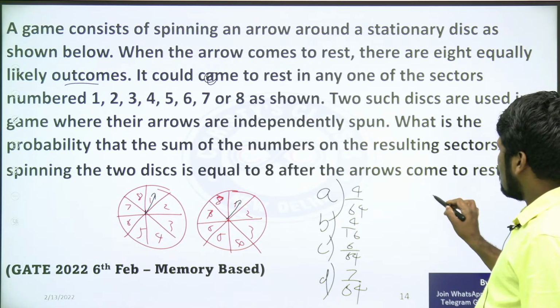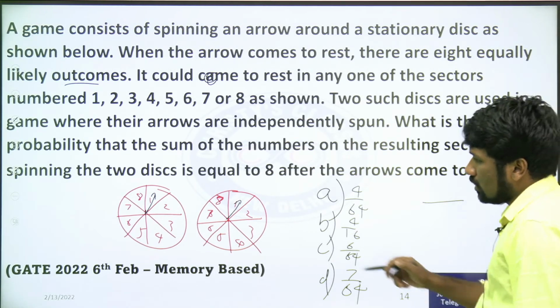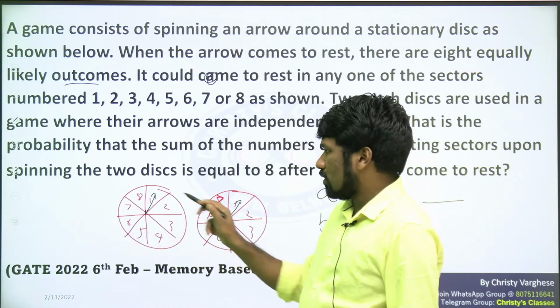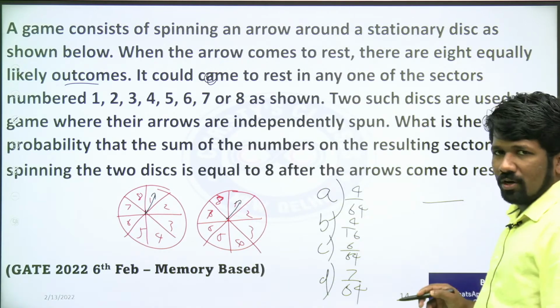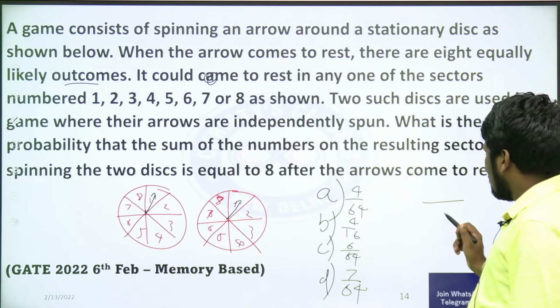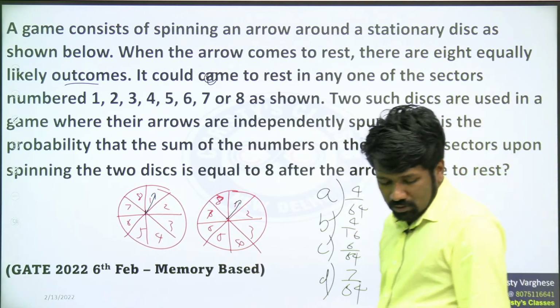So probability is nothing but required number divided by total number. Total number is how much? 8 possibilities in the first outcome, 8 possibilities in the second outcome. So 8 into 8, by the fundamental principle of counting we learned. 8 into 8, 64 outcomes totally are there. Total outcomes is 64.